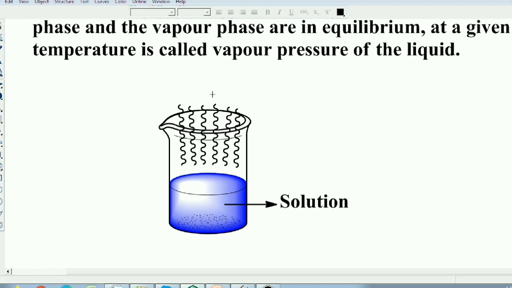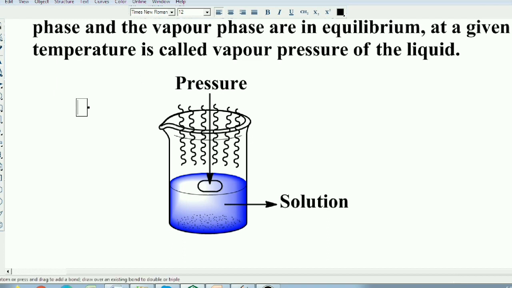These vapor molecules exert some pressure on the surface area of a liquid when the liquid phase and the vapor phase are in equilibrium at a given temperature, that means at a constant temperature.